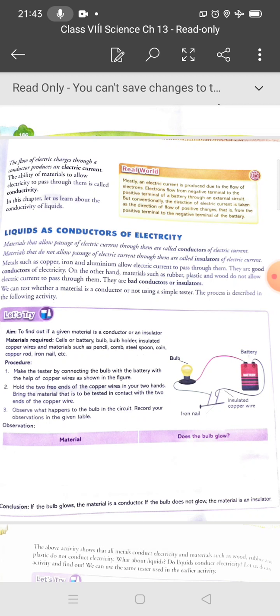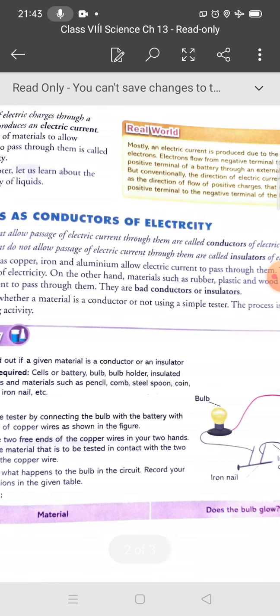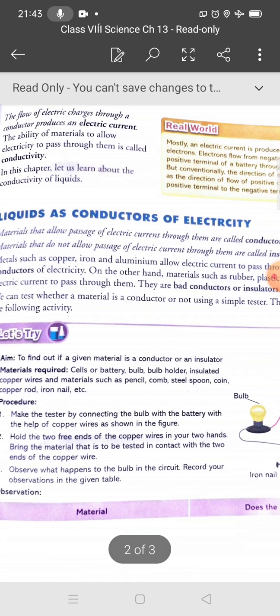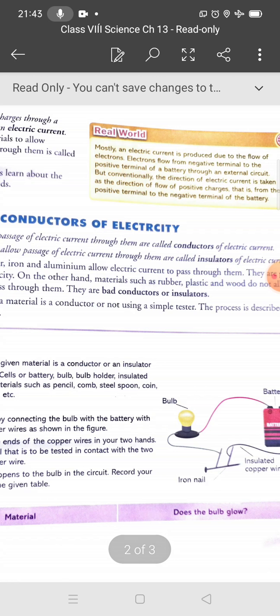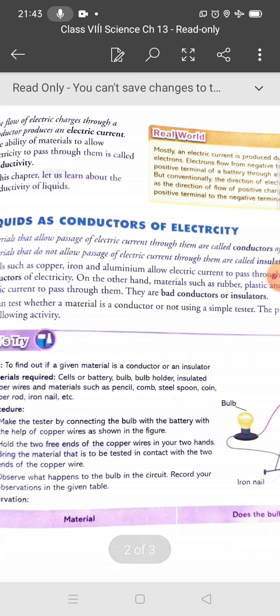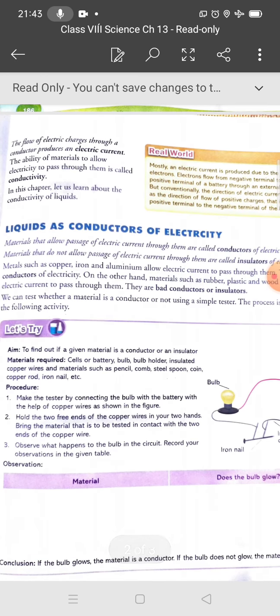So what do you mean by the conductor of electric current? Students, material that allow passage of electric current through them are called conductors of electric current. And students, what are the insulators? The materials that do not allow passage of electric current through them are called insulators, or you can say bad conductors.